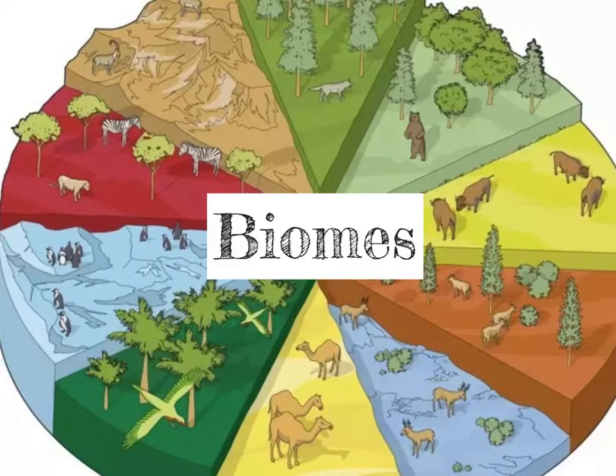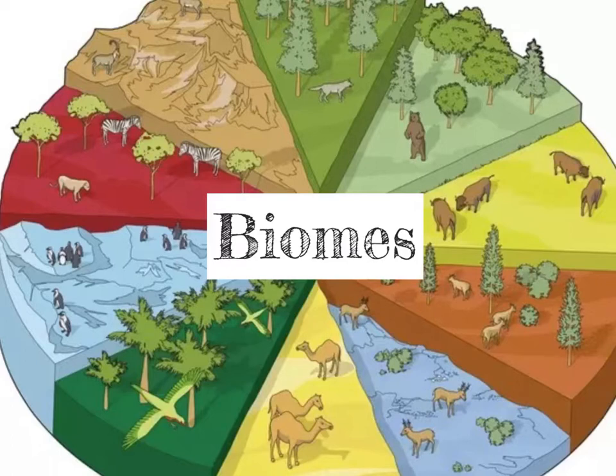Biomes are large naturally occurring communities of flora, which are plants, and fauna, which are animals. Within each of these biomes are habitats. All of these habitats have similar characteristics, including the plants and animals that live in them, the weather or climate that occurs in them, and the landscapes that exist in them.